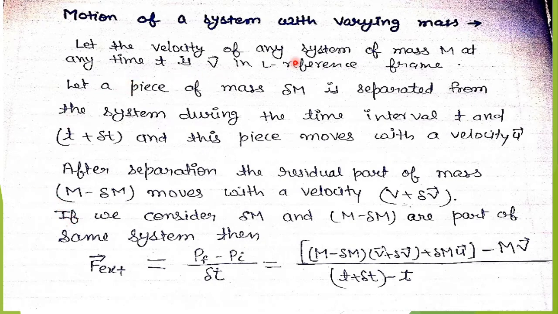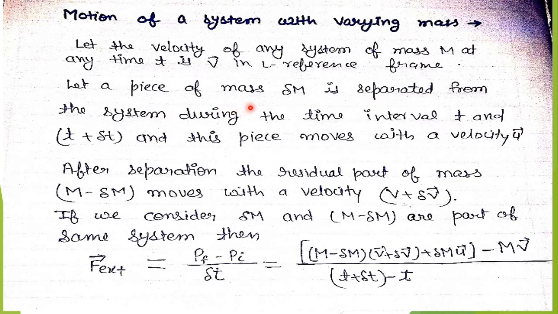Let the velocity of any system of mass m at any time t is v. We are having a system of mass m and velocity v in L reference frame. Let we consider a piece of mass del m is separated from the system.